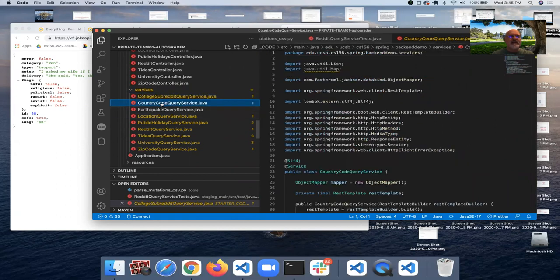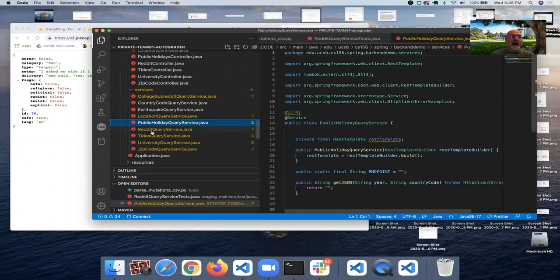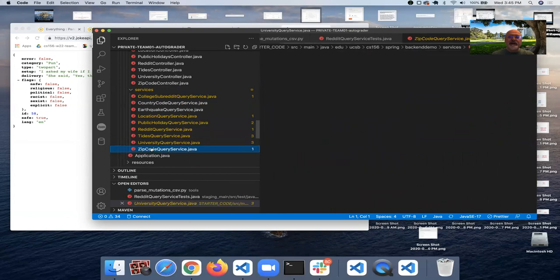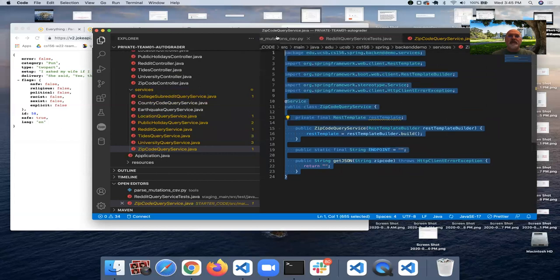So college Reddit, country code query, and earthquake query are all built out. The rest of these, location, public holiday, Reddit, tides, university query, and zip code, these are all just stubs that are there for you to fill out. So what I'm going to do is I'm going to create first a stub for my joke service. So I'm going to base it on the zip code query service.